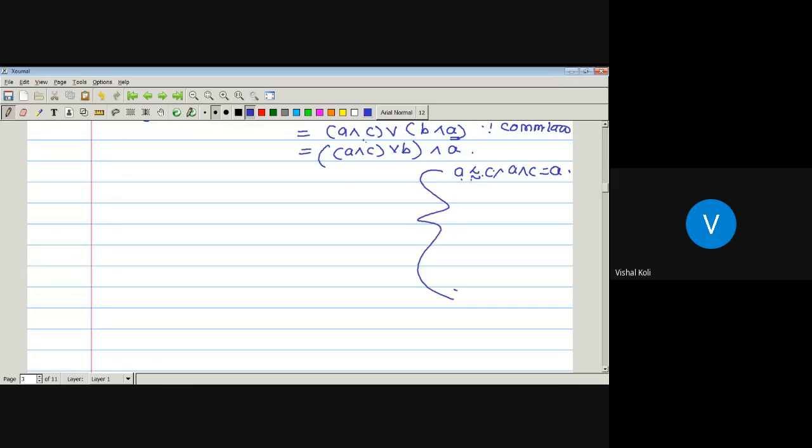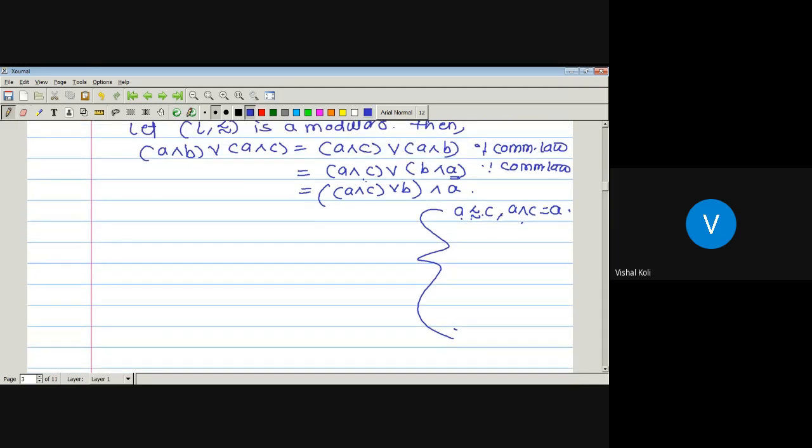Whenever A precedes C, then A meet C is nothing but A, which is just by the definition of meet. Now here, as A meet C precedes A, A meet C precedes an element A. So we have to use the definition of modular lattice.